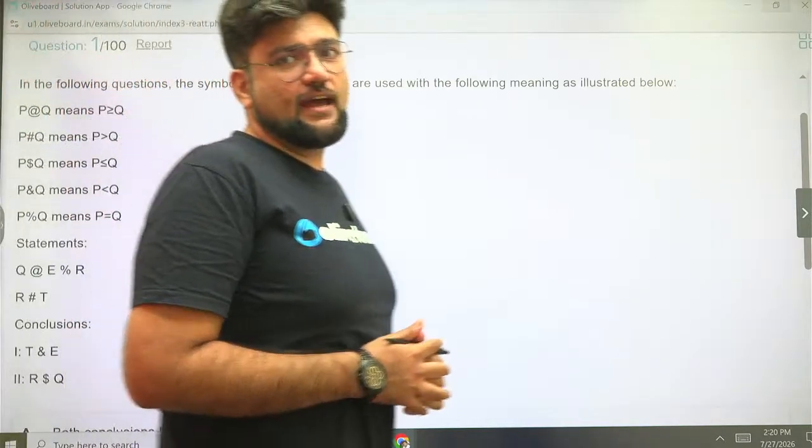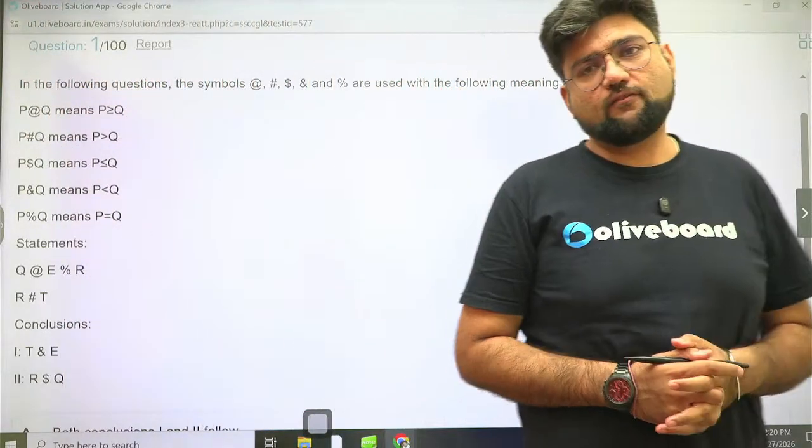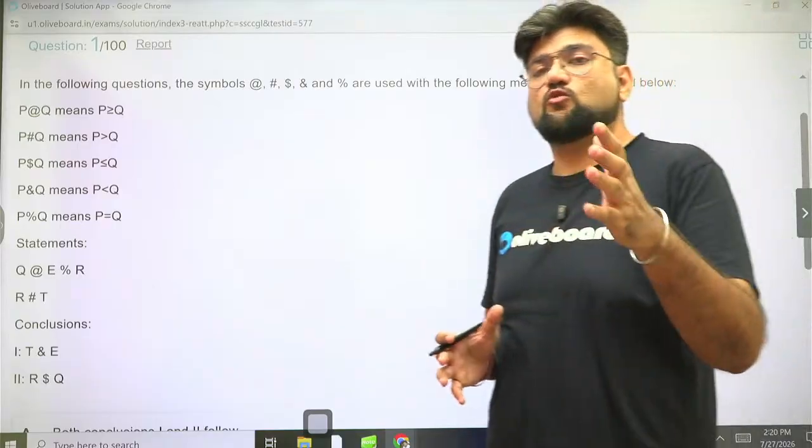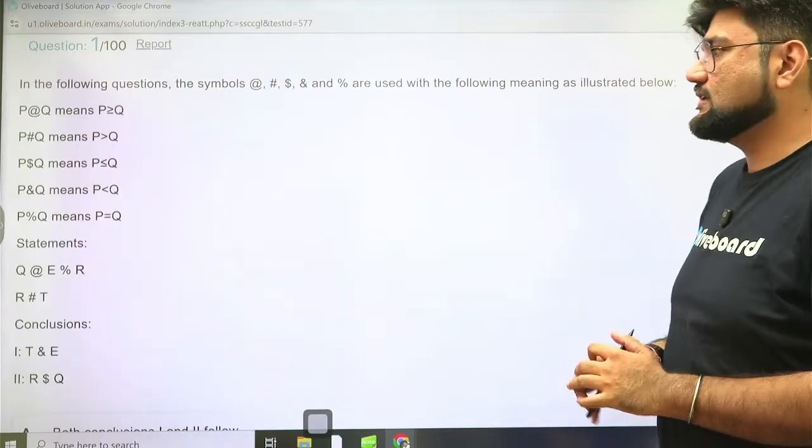The SSC CGL Tier 1 live mock has been conducted on the Oliveboard platform, and I'm here to discuss the logical reasoning section with you in detail. So let's quickly start without wasting a single second.